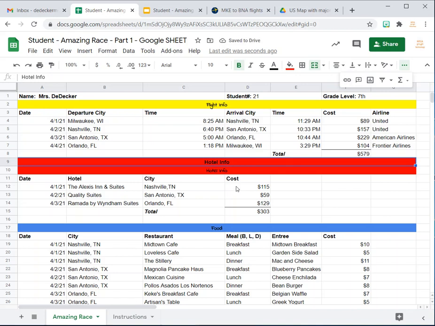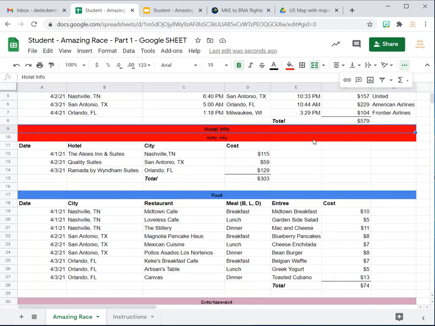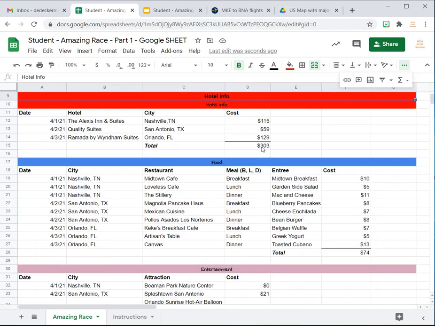So then you've got how you're going to do that. And once you get all your totals, so let's say you've done all of your research, you've looked up all these different places, you can go to different hotels, you have to put the name of the hotels in here, and then you also have to put all the names of your restaurants as well.